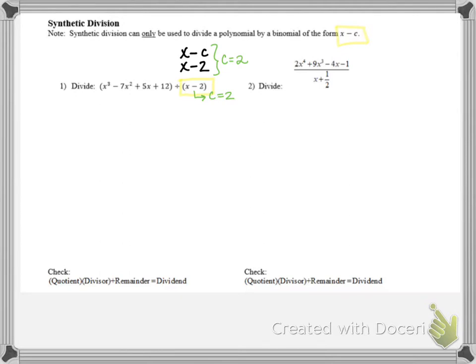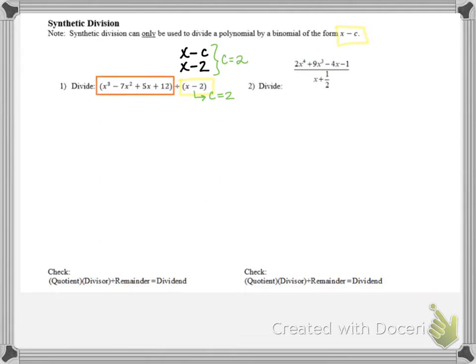Now remember, synthetic division is kind of like a shortcut for long division. So you're going to see long division in the next video, but you'll notice with synthetic division, all you have to focus on are the coefficients, which means the numbers. You kind of actually get to take the variables out of it for a little bit, and it makes the process, I think, a little bit more seamless. And then you can really just focus on the coefficients, and then you can get your final answer. So let's take a look at the process.